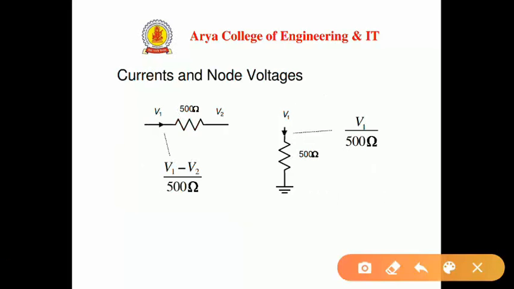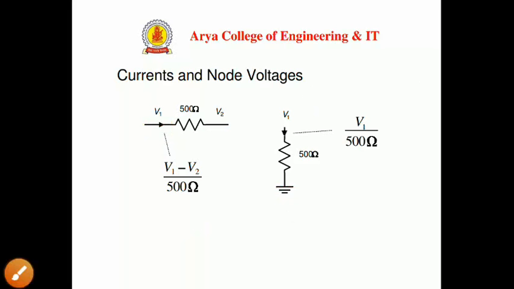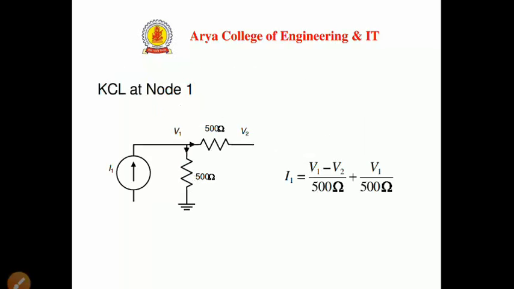If on a branch we have V1 at one node and V2 at another node, then the current in this branch will be V1 minus V2 upon 500, because of the direction of current, with V1 greater than V2. Similarly, if we have node voltage V1 and the other end is grounded, then the current in this branch is V1 upon 500 ohm. So it is clear how to find the current in a branch in terms of node voltages. Clear? So start with the first node.